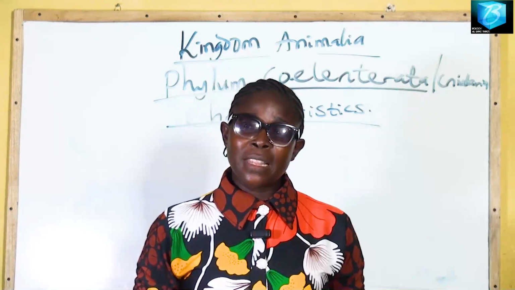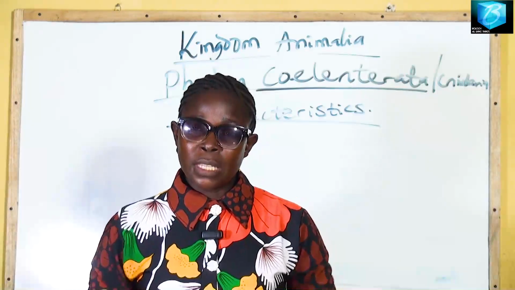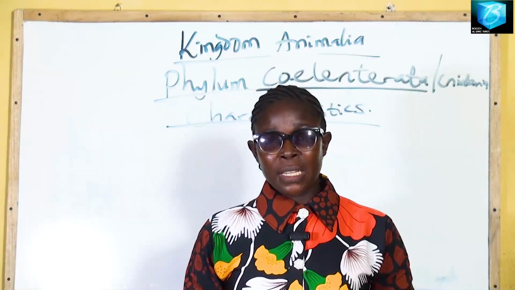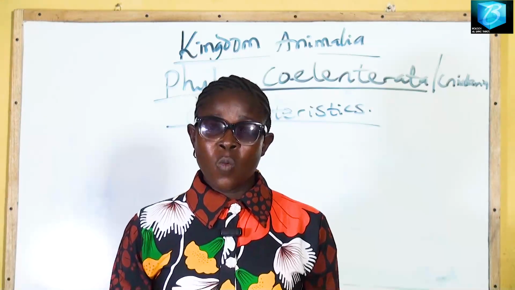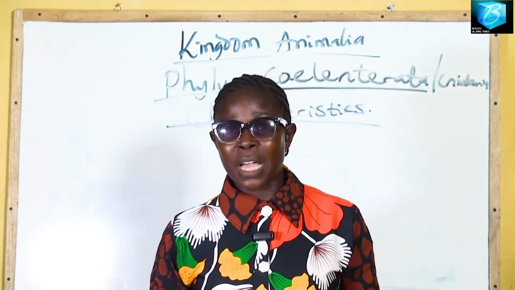Before we bring this lesson to a close, let me just summarize today's lesson. We're talking about kingdom Animalia, the kingdom of all animals, whether the animal is big or small, tiny or large.